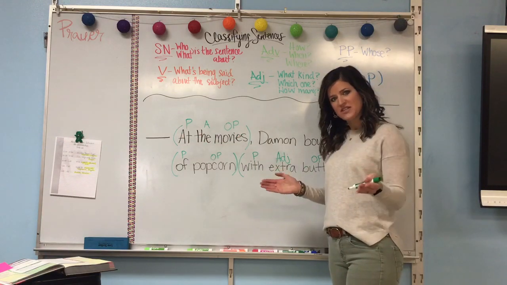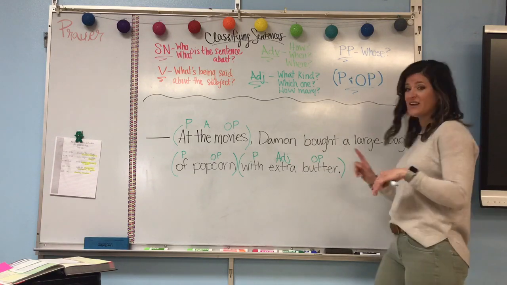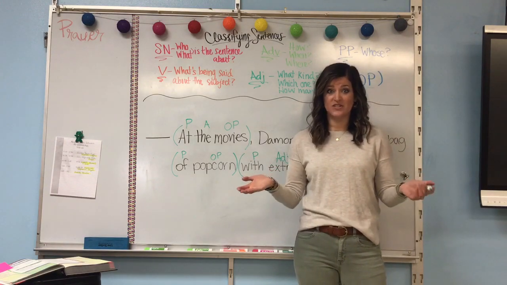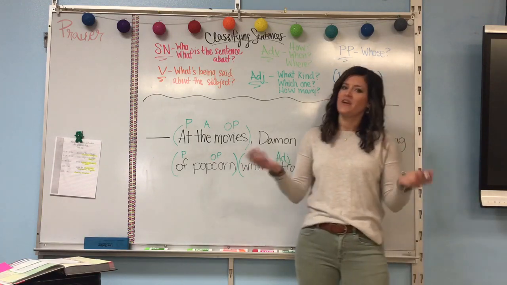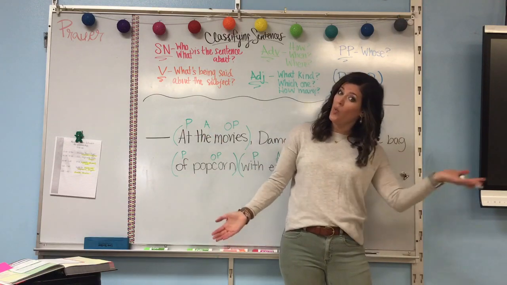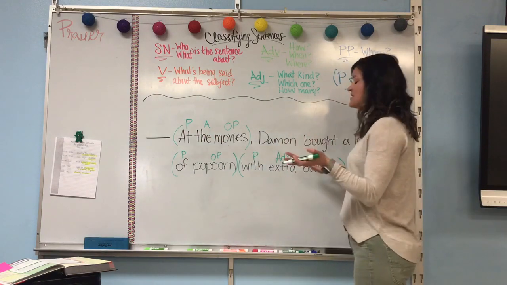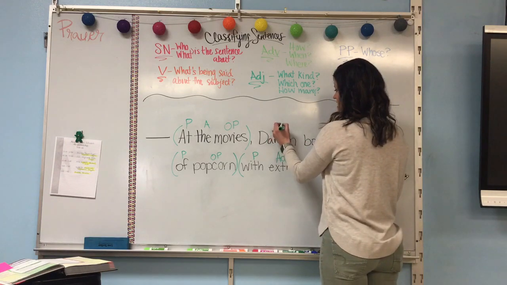So now let's look at the sentence that we're dealing with. We have "Damon bought a large bag." Okay, that actually shortens our sentence quite a bit. So the first thing that we do is we find our subject noun. So we always ask the questions, who is the sentence about? What is the sentence about? The sentence is about Damon, so he is our subject noun, SN.